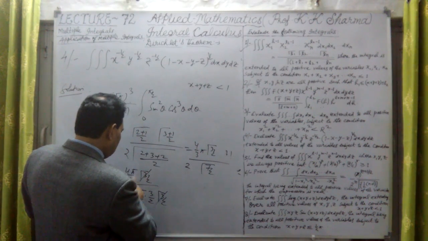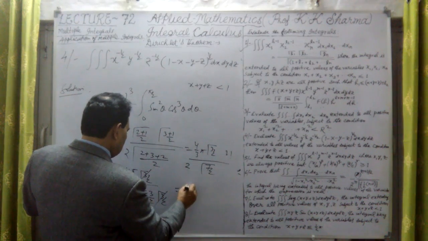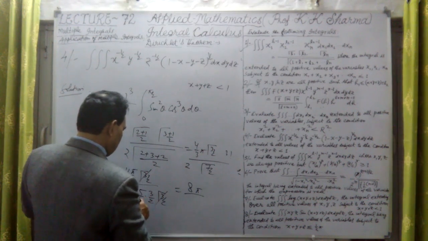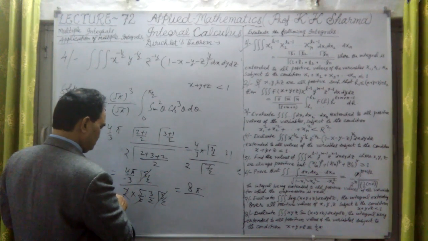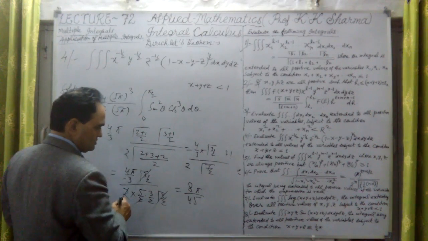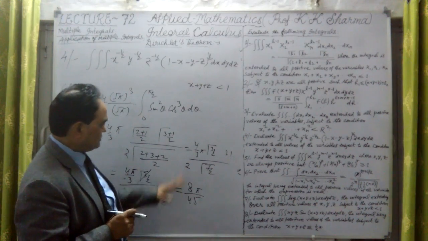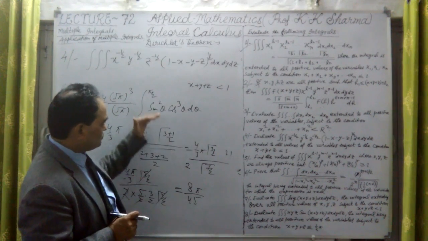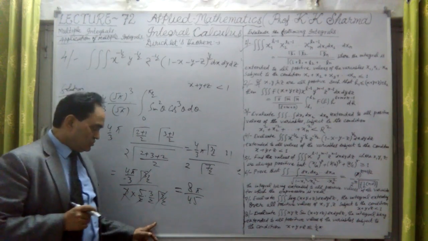Okay, this 2 will come in the numerator. It will be 8 pi upon, let's say 15. 15 times 3, 45. 8 pi upon 45. Maybe some calculation mistake, but the question type is of this kind.